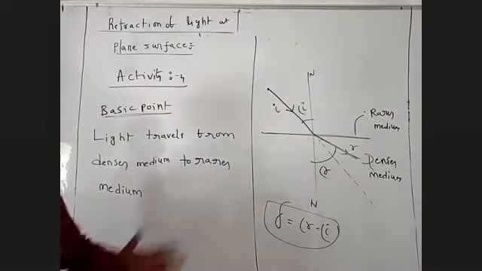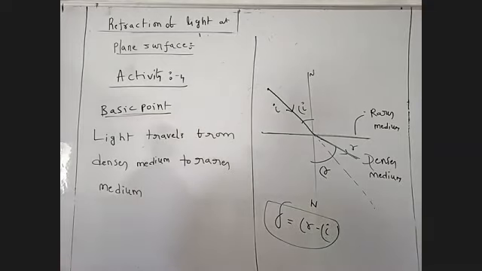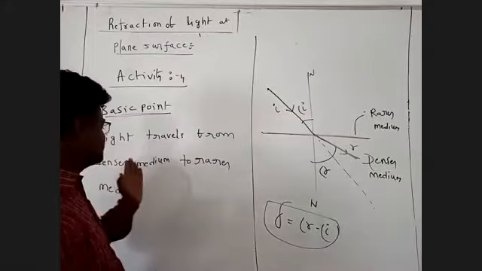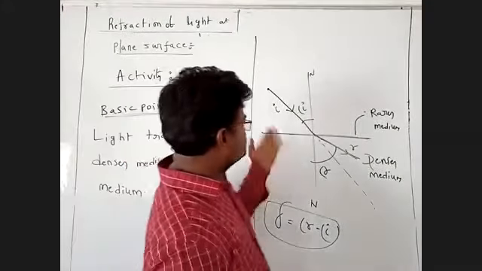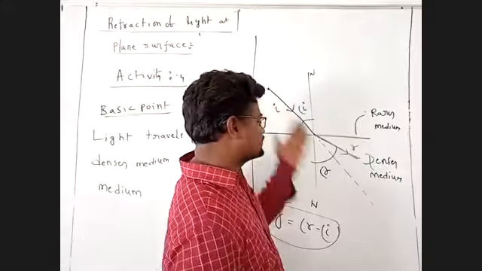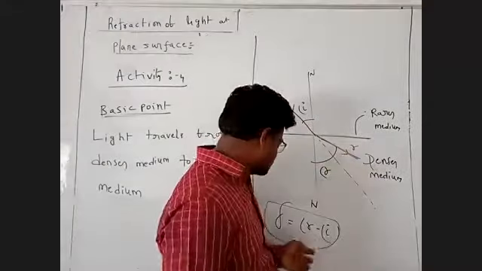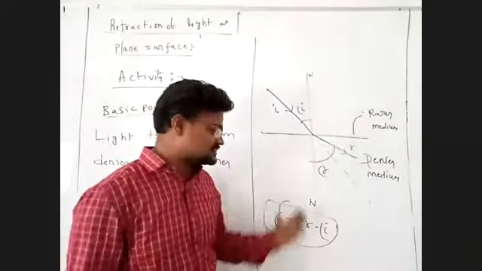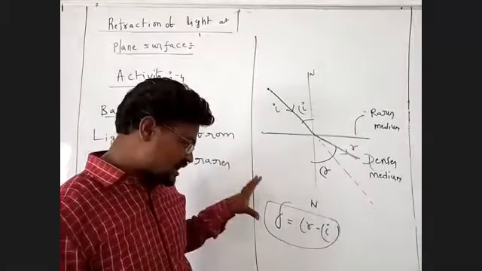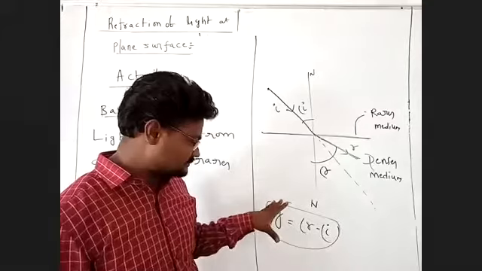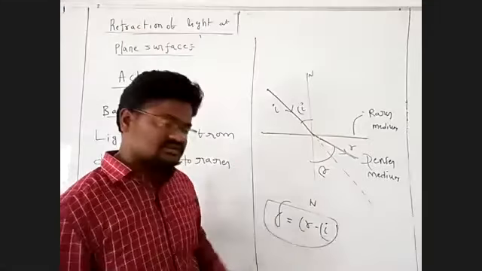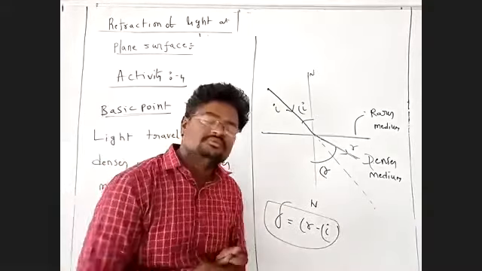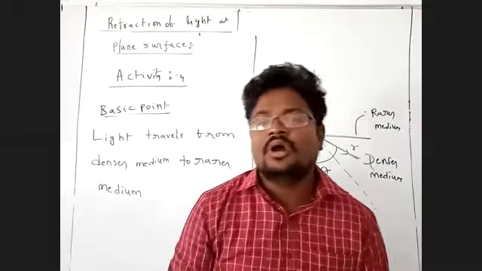Activity 4 is this concept. Light travels from the denser medium to the rarer medium, so the refracted ray moves away from the normal. This is the deviation. We are going to show this deviation not only in theory but also in a practical way. Now today's class is over. Tomorrow I will explain the next.